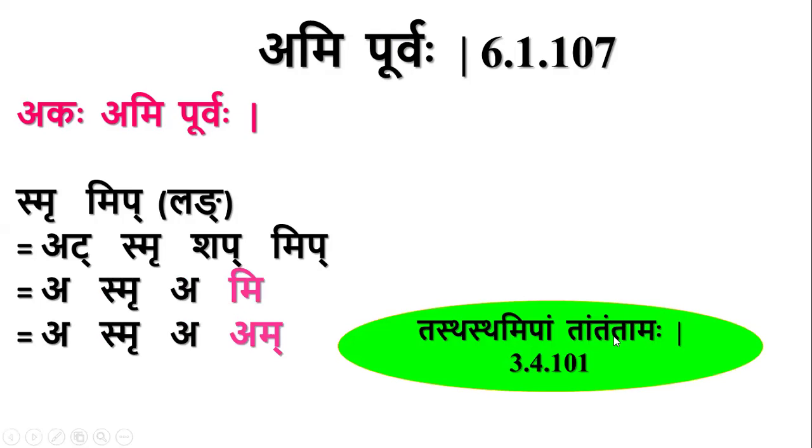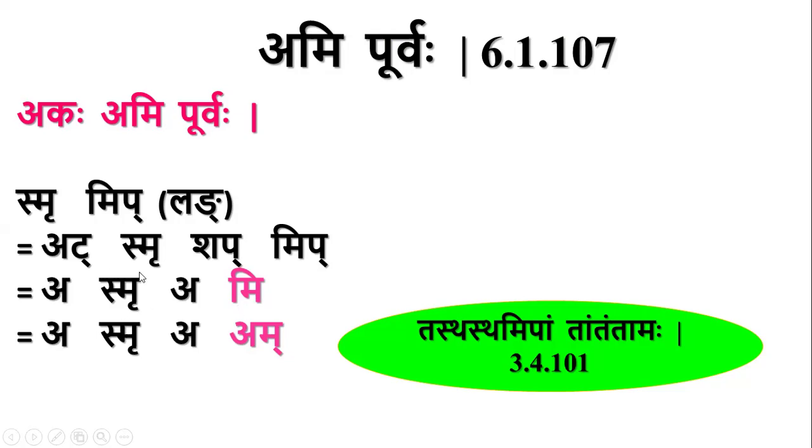We have this sutra, Tastasta mipam tan tan tamaha 34101. By this sutra, tas will be converted into tam, thas madhyama purusha dvivachana. That pratyaya will be converted into tham, tha madhyama purusha bahuvachana. That tha will be converted into ta, and mip will be converted into am in case of nit lakaras, means lang, ling, lung and lrung. In those lakaras, this mi will be converted into am by this sutra. So we have this here.